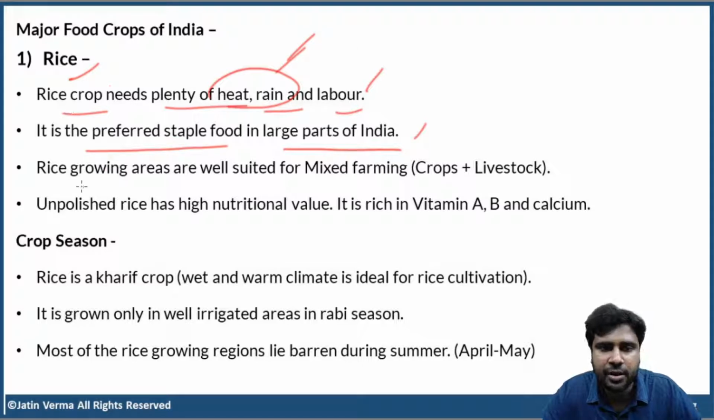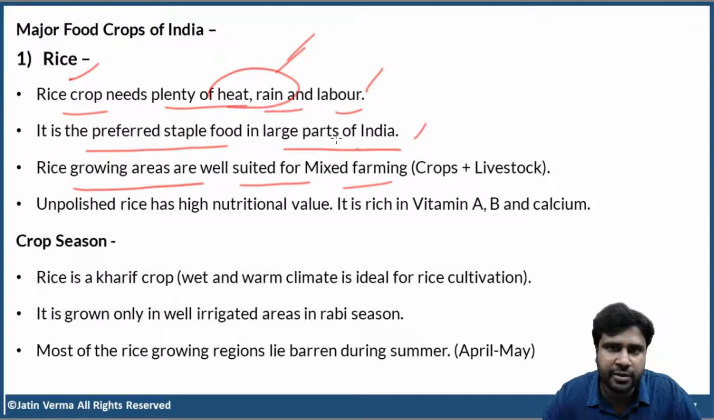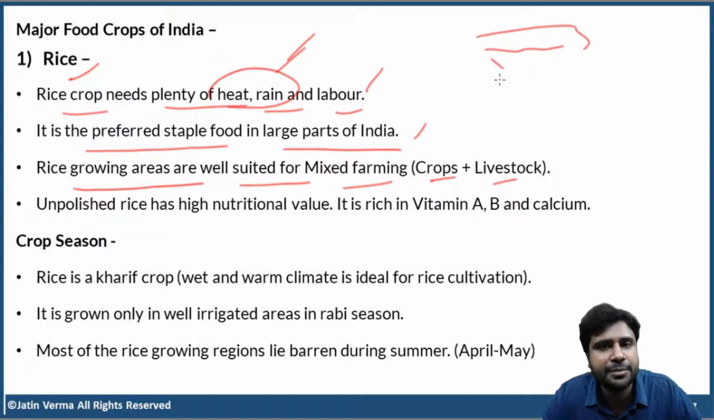Now, rice growing areas are well suited for mixed farming. Please don't get confused between mixed farming and mixed cropping. Mixed cropping is different, mixed farming is different. When I say mixed farming, I'm referring to crops plus livestock. When I say mixed cropping, growing multiple crops on the field, that is mixed cropping. I'm not talking about that. See, rearing of livestock, even that is a farming activity. So, mixed farming means crops plus livestock. So, rice growing areas are well suited for mixed farming.